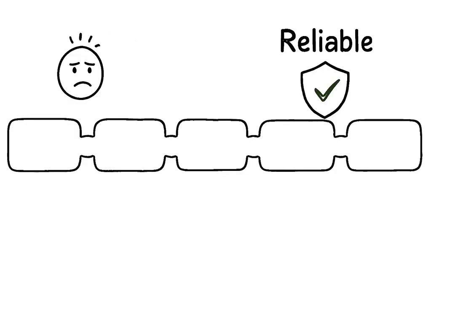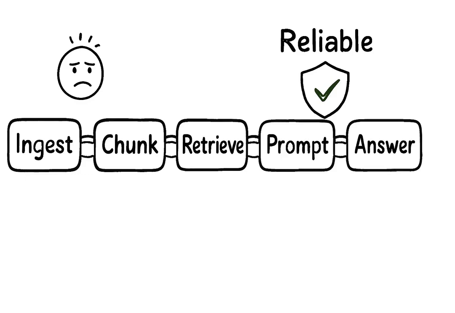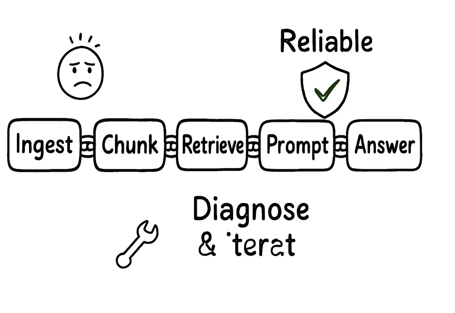RAG isn't magic, it's a pipeline, a chain where every link matters. Diagnose it systematically, fix it iteratively, and your system will go from a source of frustration to your most reliable asset.